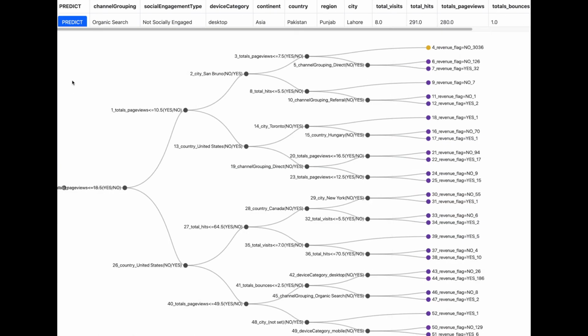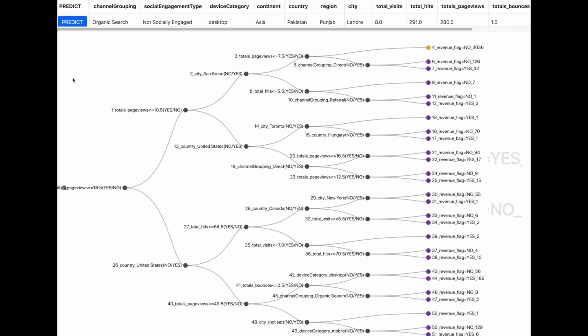Now let us look into the first model, which is shown on the screen. This model is based on the decision tree algorithm. This model has different fields and threshold values, and it leads to a prediction whether the visitor will buy something or not, indicated as yes or no.